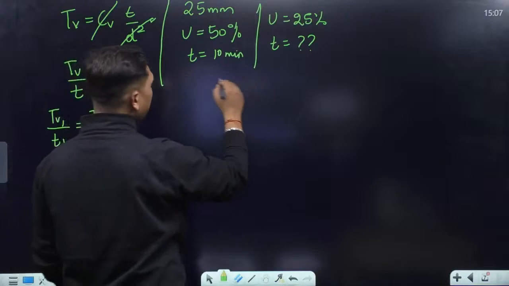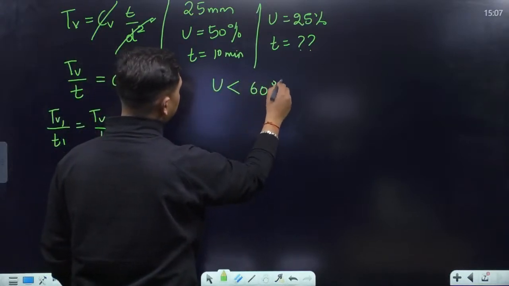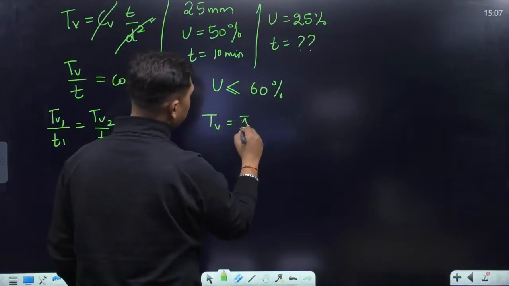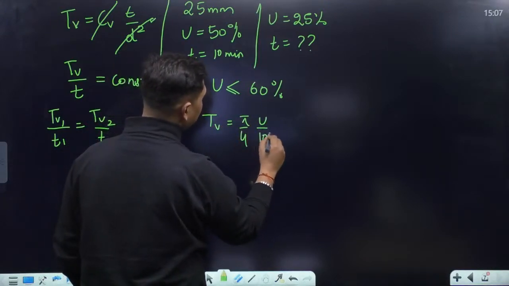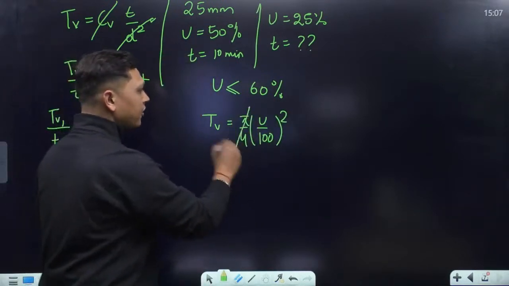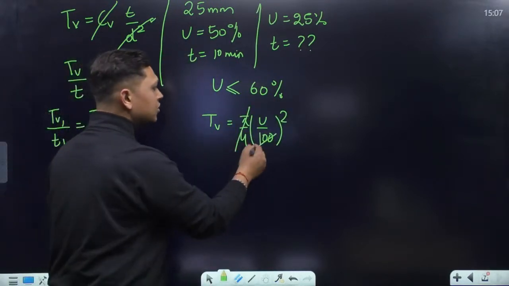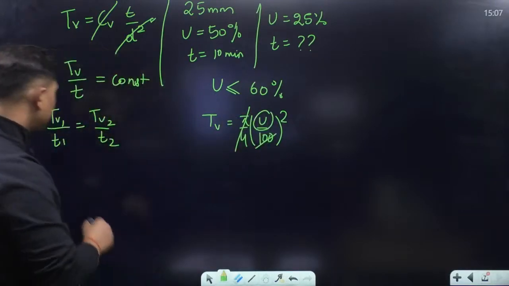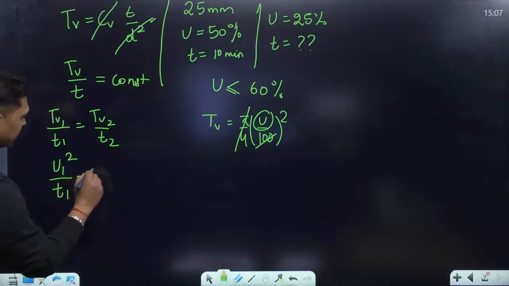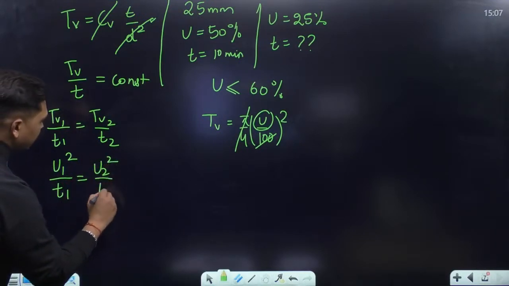For consolidation U less than or equal to 60%, TV is equal to pi by 4 into (U by 100) whole square. Now pi by 4 is constant, so the only variable is U. So I can write U1 square upon T1 is equal to U2 square upon T2.